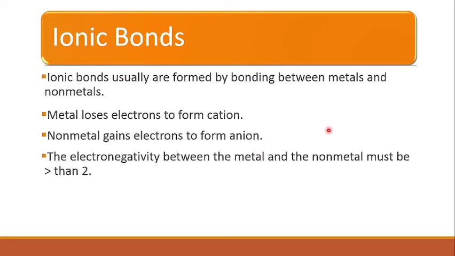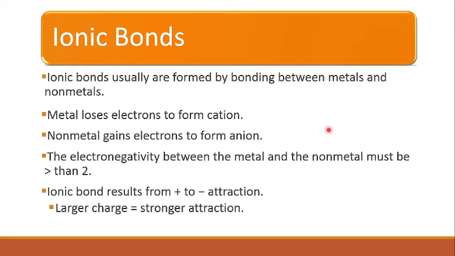The electronegativity difference between the metal and the non-metal must be greater than 2. If the difference between the electronegativities of the two atoms involved is greater than 2, then this kind of bond will form. The ionic bond results from the attraction between the positive and negative charged ions. The larger the charge, the stronger is the attraction. The larger the charge difference between the two ions, the stronger the attraction. The smaller the size of the ion, again the stronger is the attraction.